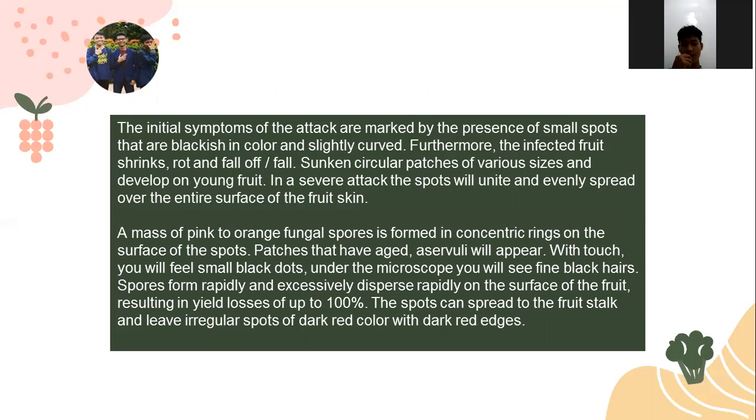Patches that have aged will appear acervuli. With touch, you will feel small black dots, and under the microscope you will see fine black hairs. Spores form rapidly and excessively and disperse rapidly on the surface of the fruit, resulting in yield loss of up to 100%. The spots can spread to the fruit stalk and leave irregular spots, dark red in color with dark red edges.